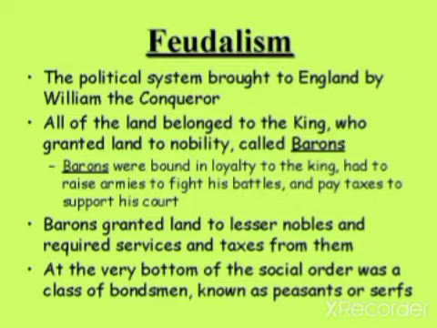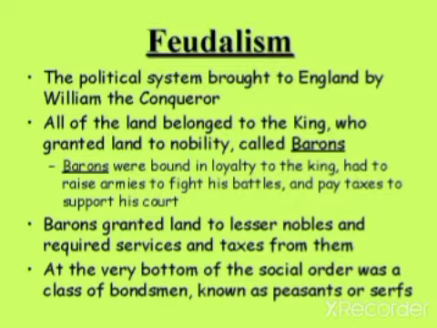These barons were loyal to the king and had to raise armies to fight the king's battles and pay taxes to support his court. Each baron has a troop, a group of soldiers, and as and when needed, the king would call these barons, and the troops would help him fight his battles.